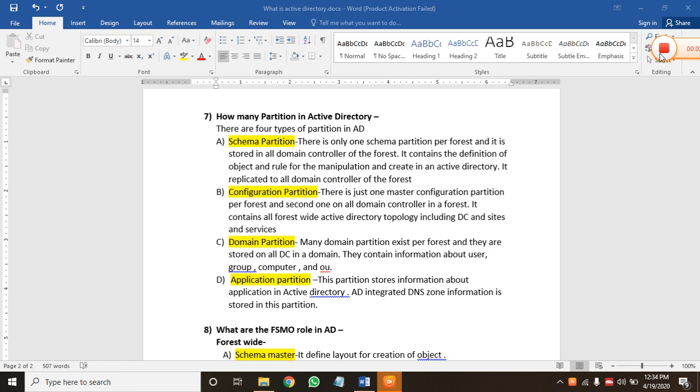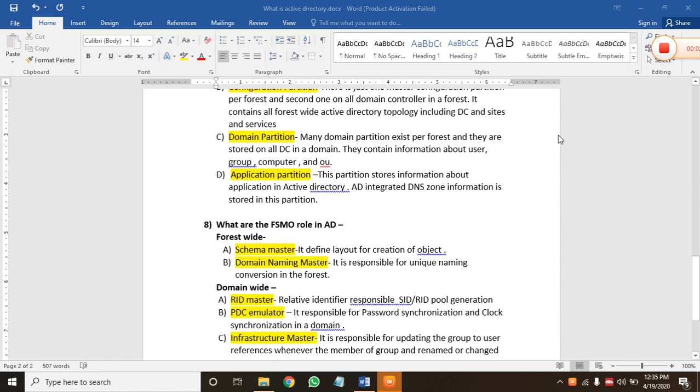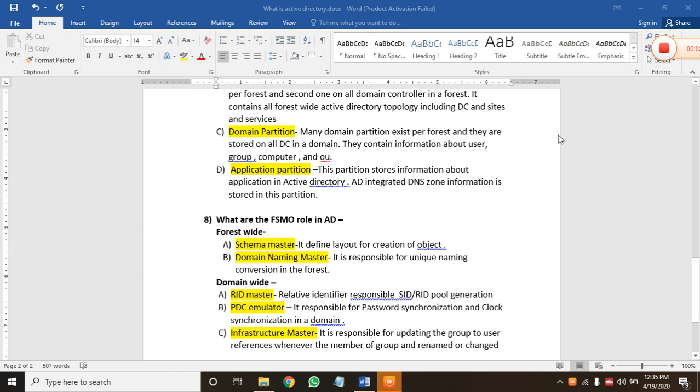Okay, so let's discuss the eighth question. The question is, what are the FSMO roles in AD? This question is most important for interview purposes because it is asked by the interviewer in almost every interview. FSMO roles are categorized into two parts. The first one is forest-wide and the second one is domain-wide.